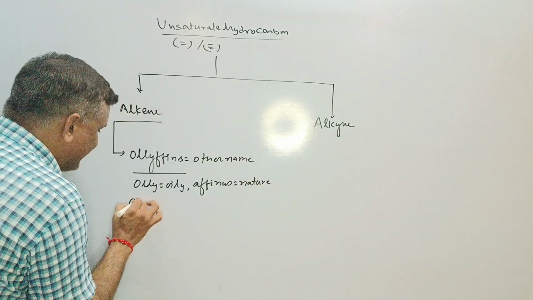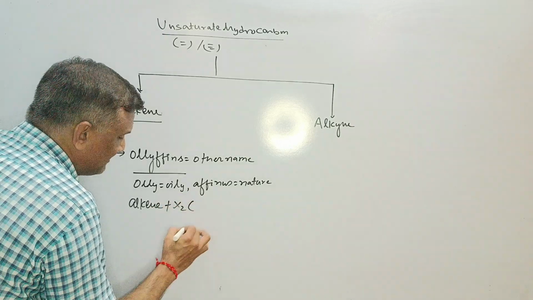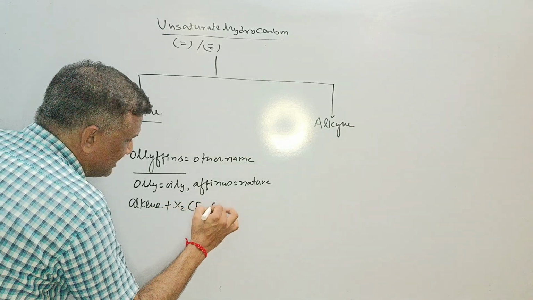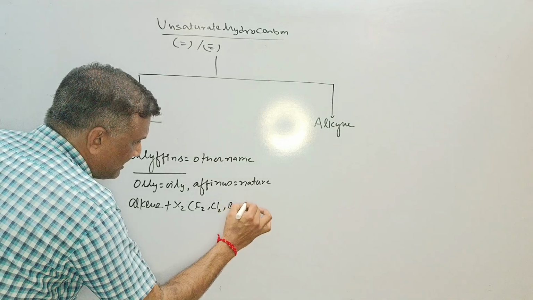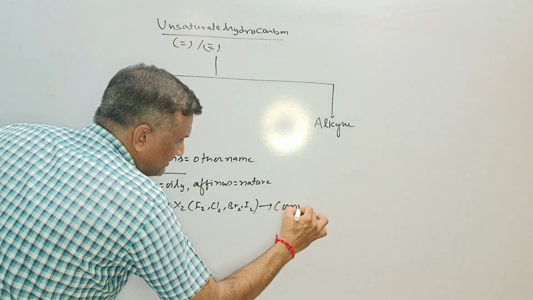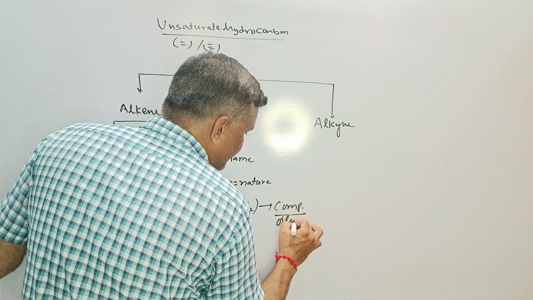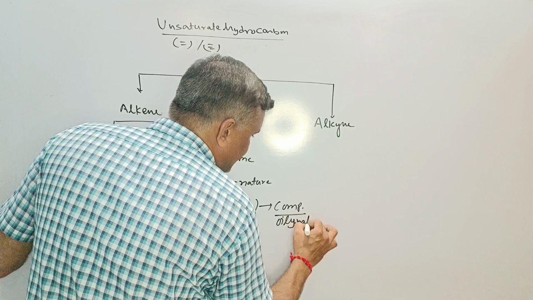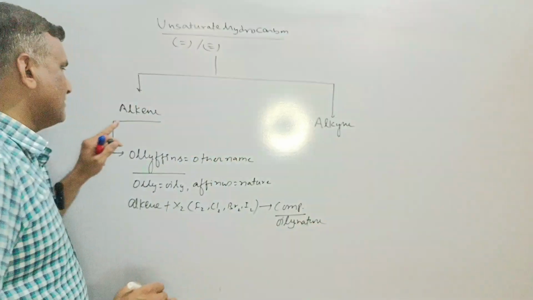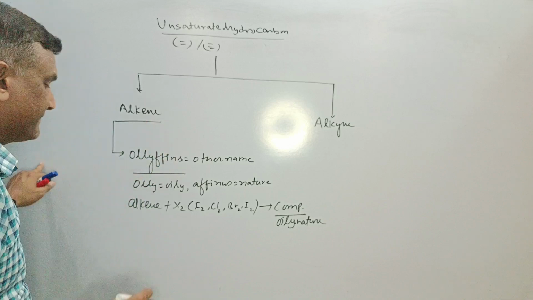Whenever alkene reacts with any halogen, F2, Cl2, Br2 or I2, then the forming compound exhibits oily nature. This is the oily nature. That's why all these hydrocarbons, the alkenes, are known as olefins.